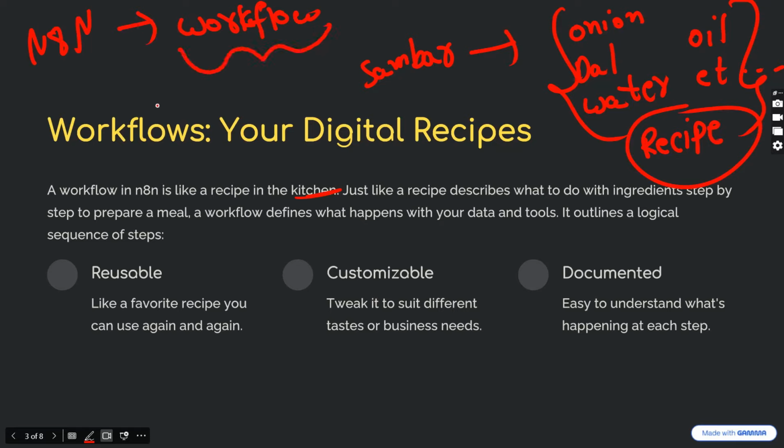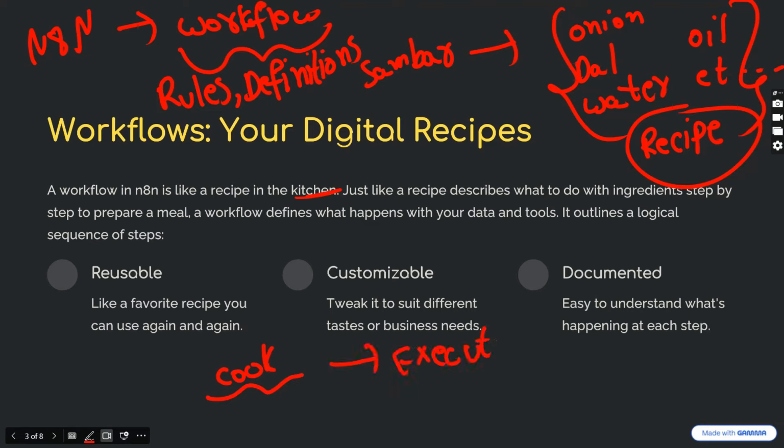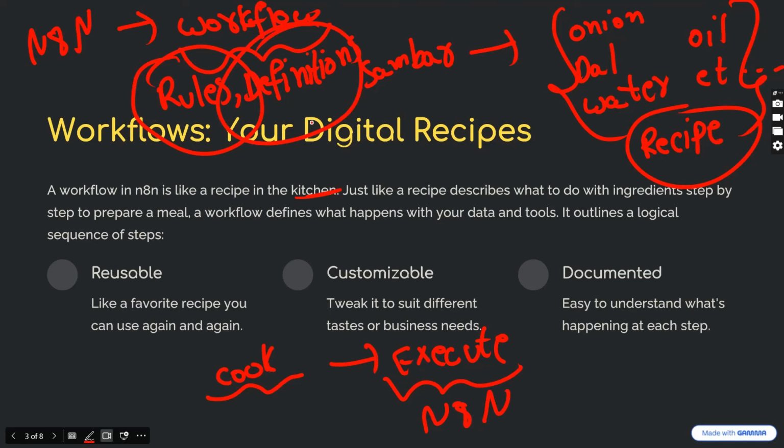because this workflow will contain all the rules and the definitions to cook any particular thing. That means cook means to execute any particular task in n8n. We require some set of workflow. That means this workflow contains all the rules, definitions, and all other related items which can be used to cook, that means executing a flow or executing a task in n8n. So this workflow is nothing but a recipe in n8n.